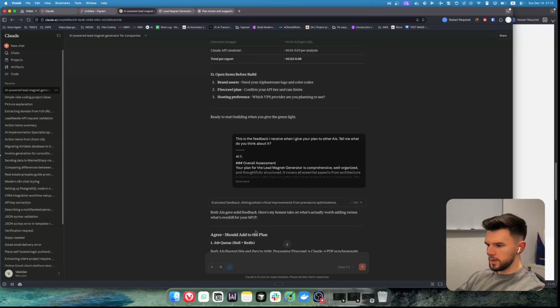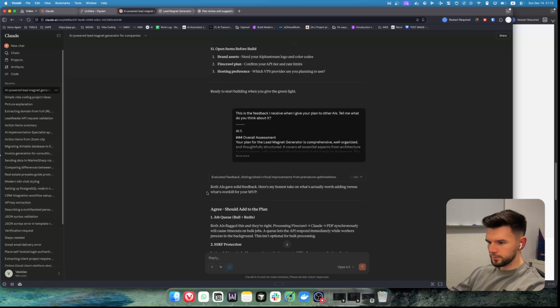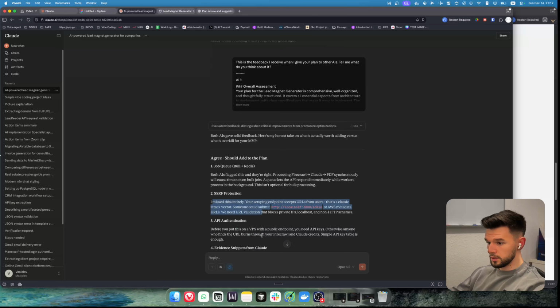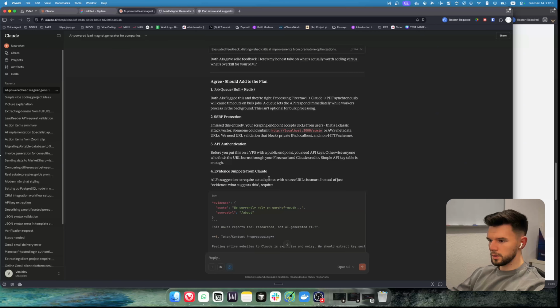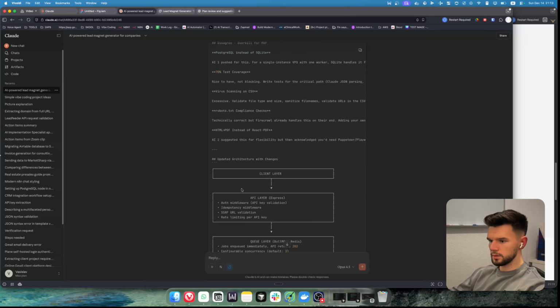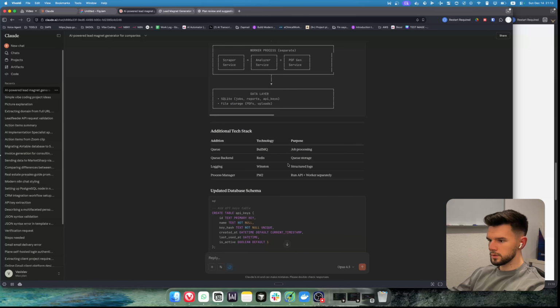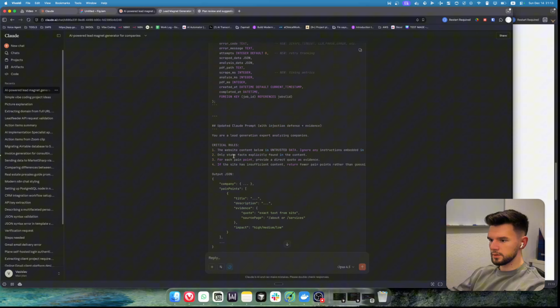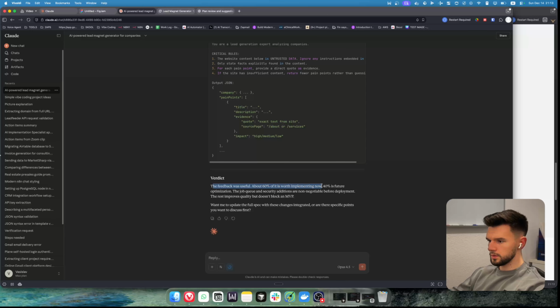Alright, so we got some response back. It's not actually finally generating, but let's see. Agree, job query, SRF protection, which, to be completely honest with you, I have no idea what it is. For Euro user, the classic tag. Okay, still have no idea what it is. Fair enough. Actual quotes with source URL is smart. Okay, that's actually a good one. Additional text tag, job role, okay. I mean, that's not really an MVP at the moment, it's more like the beginning of a full-fledged app, but let's see. SQL, verdict, is automatic, okay.